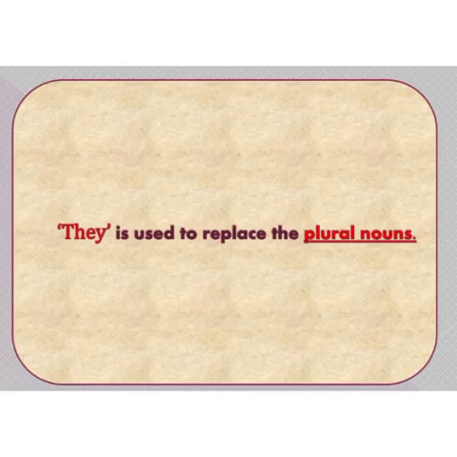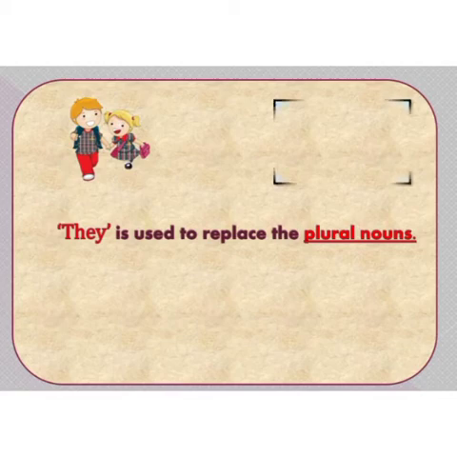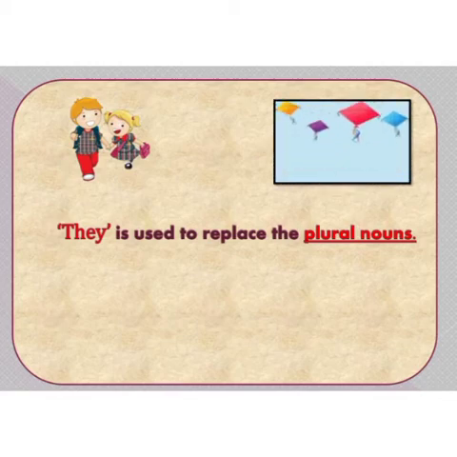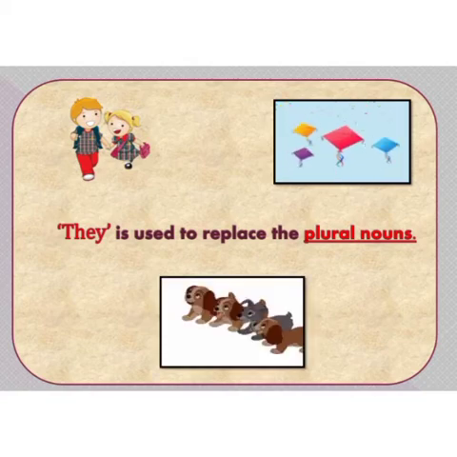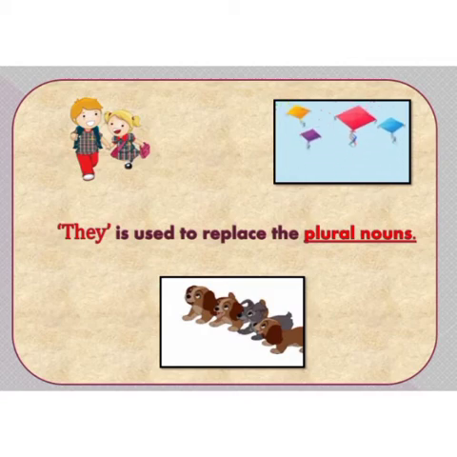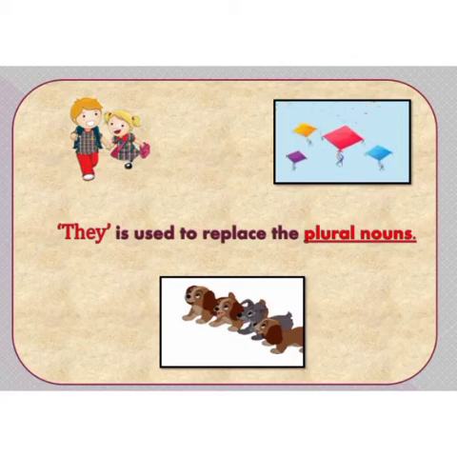Pronoun they is used to replace the plural nouns. In this picture, children, kites and puppies are the plural nouns which we will replace with the pronoun they.